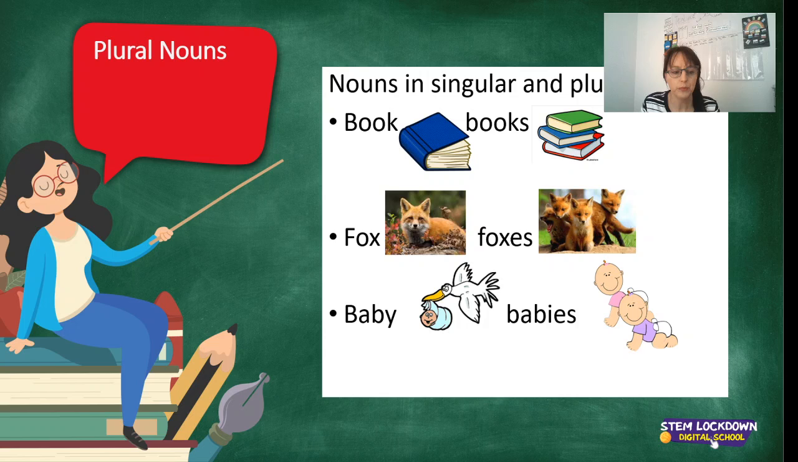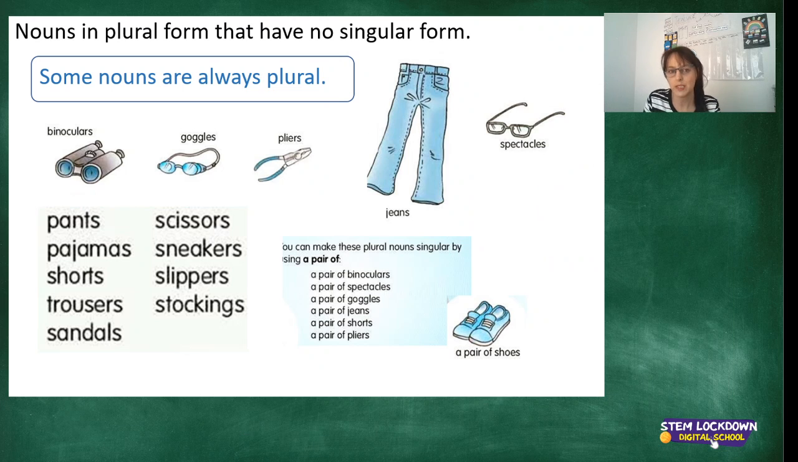Right, so now we are moving on to plural nouns. This part I'm sure you'll find quite easy. So we change nouns from singular to plural. One book, three books, one fox, four foxes, one baby, two babies. The spelling also changes slightly at the end. Okay. However, today we're going to do something more specific.